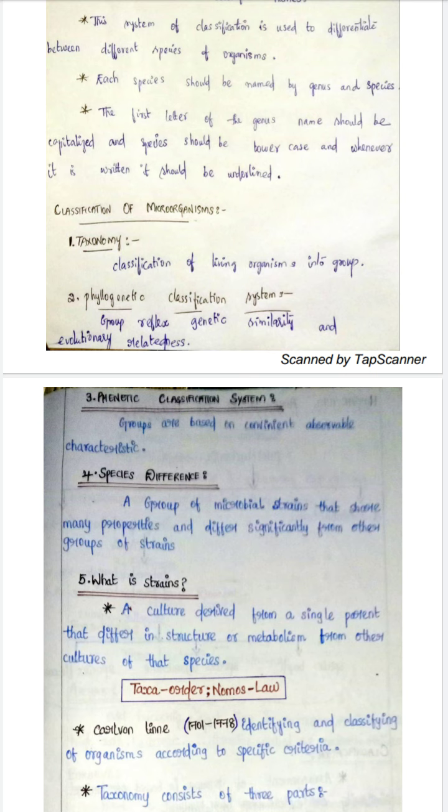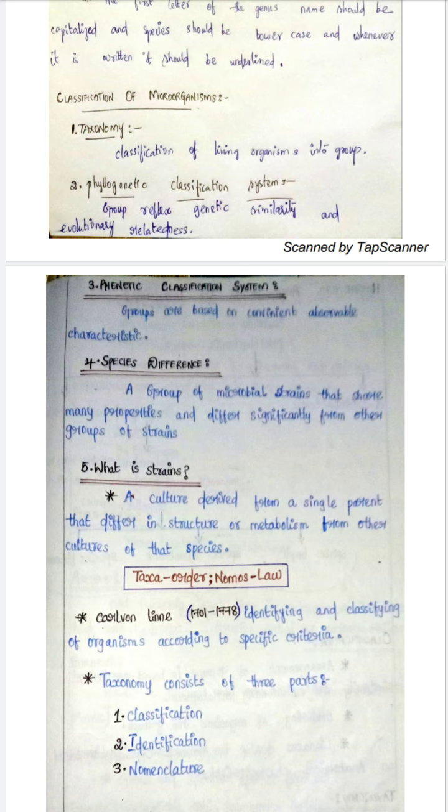Species is a group of microbial strains that share many properties and differ significantly from other groups of strains. So what is a strain? A culture derived from a single parent that differs in structure or metabolism from other cultures of that species is a strain.